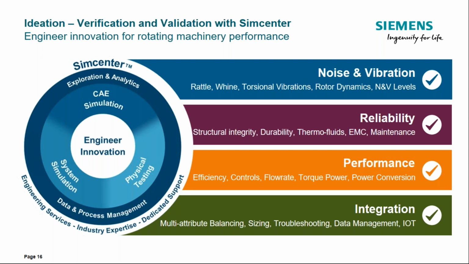There's NVH, which stands for noise, vibration, harshness. So there was a customer who was looking to replace a 15 megawatt pump for a chemical plant, but it would only be accepted if it was guaranteed that certain vibration requirements were met. So to win the contract, an analysis had to be performed to look at the waterfall signature, perform model correlation, etc. And for rotating components, that's just the tip of the iceberg, right? As you can see here in the description.